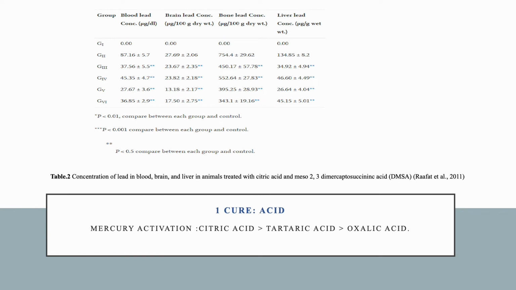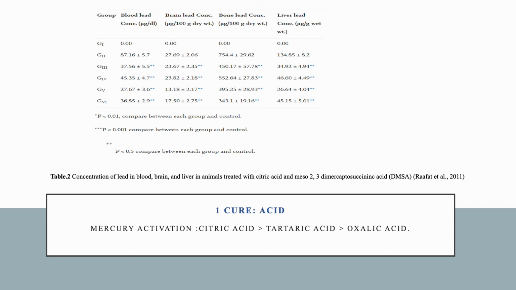One cure, acid. Study of mercury redox reactions in the extraction of organic acids from vegetation roots. The role of citric, succinic, and tartaric acids in metal redox reactions was investigated in the laboratory. Results showed that tartaric acid significantly stimulated mercury reduction, while citric acid inhibited it. Nevertheless, succinic acid improved reduction rates at low concentrations while inhibiting the process at high concentrations. Among tartaric acid, succinic acid, and citric acid, one has the highest reduction potential.